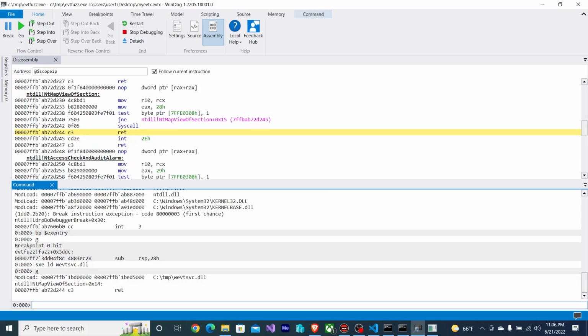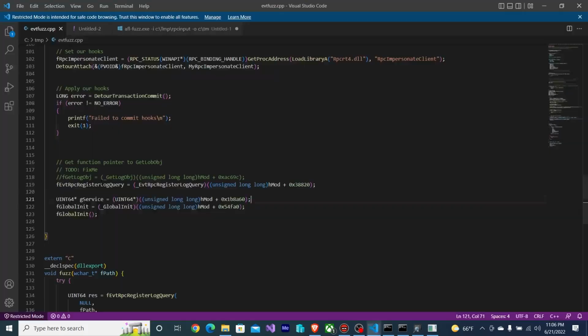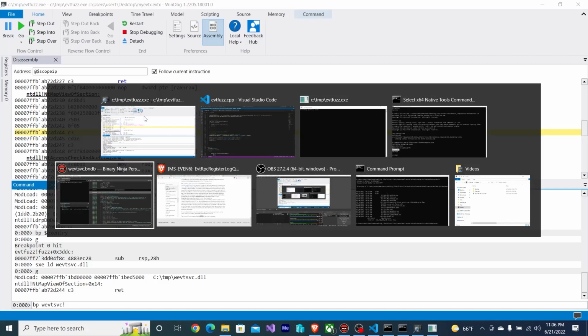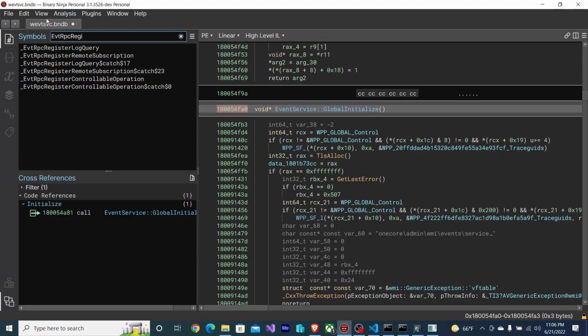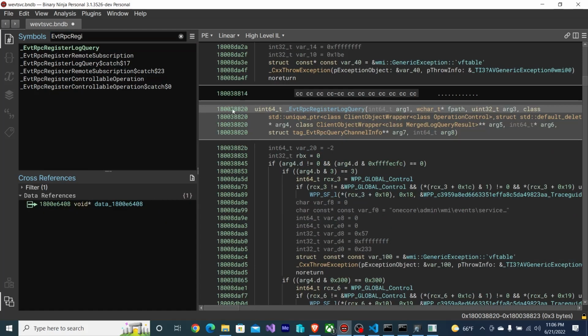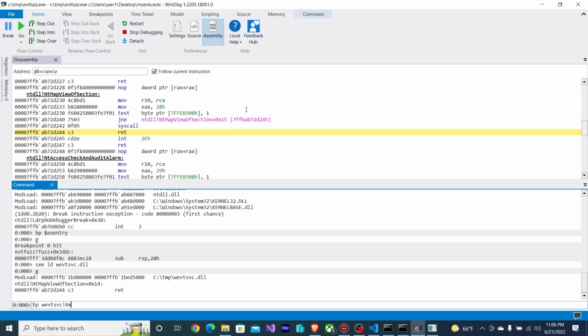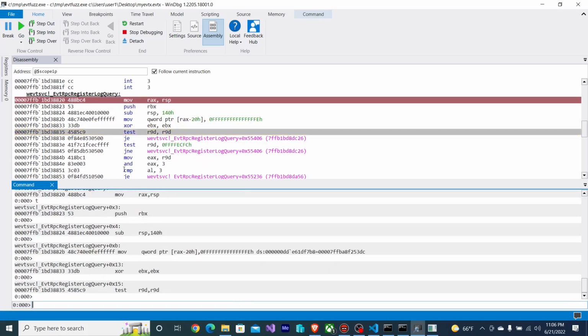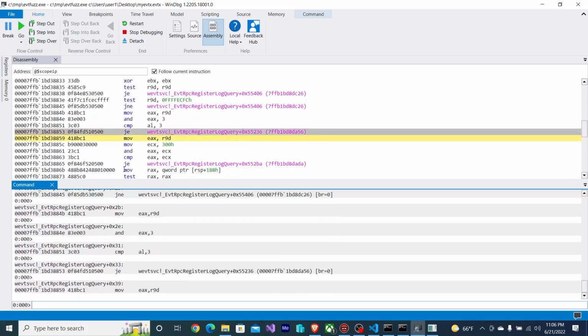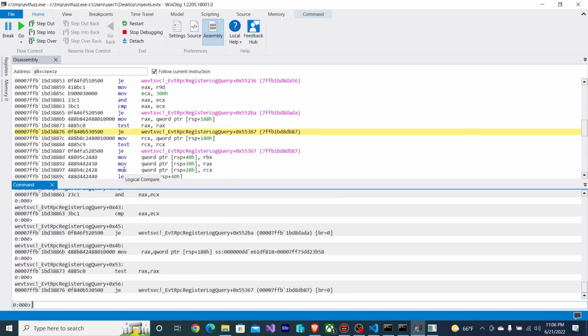Now that that DLL is loaded, I can put a breakpoint on evtservice, bang, and the start of where we're going to be analyzing, which is going to be evt rpc register log query, which is at offset plus 0x38820. Okay, we've hit evt rpc register log query. I'm going to step through it and see how far we get before it exits to return an error.